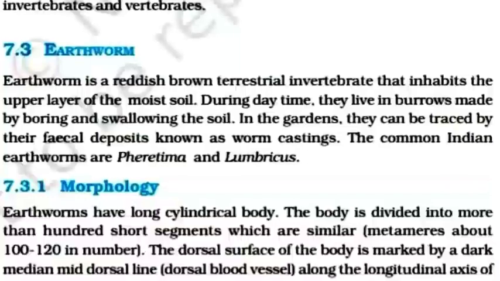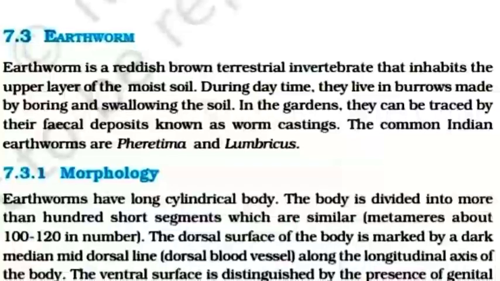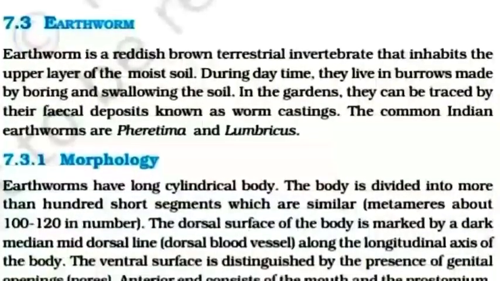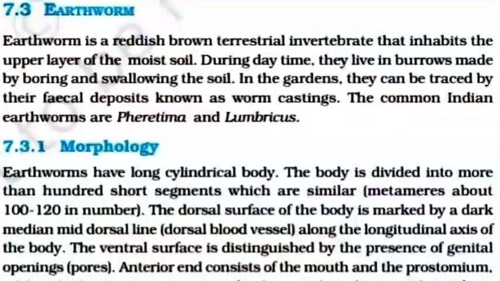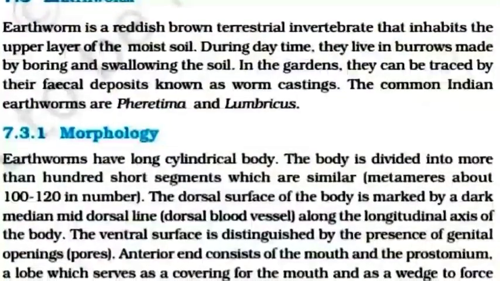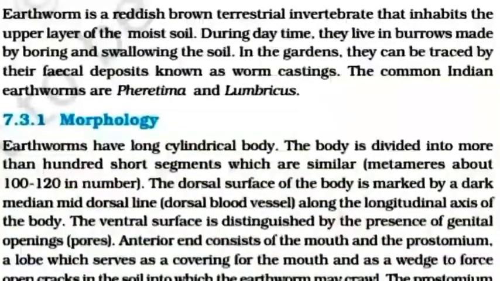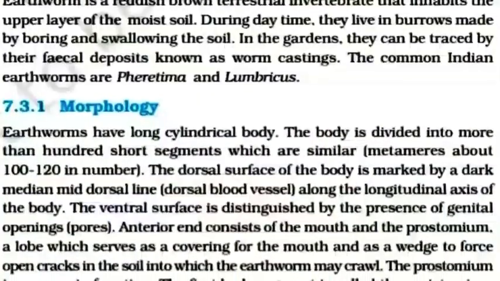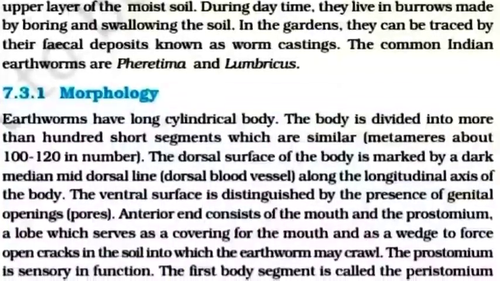Morphology: earthworms have a long cylindrical body. The body is divided into more than 100 short segments which are similar, metameres, about 100 to 120 in number. The dorsal surface of the body is marked by a dark median mid-dorsal line, the dorsal blood vessel, along the longitudinal axis of the body. The ventral surface is distinguished by the presence of genital openings or pores.